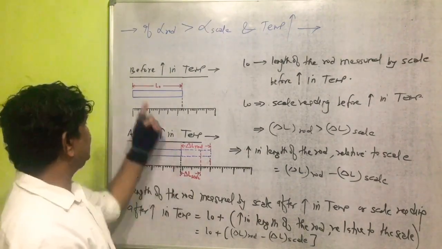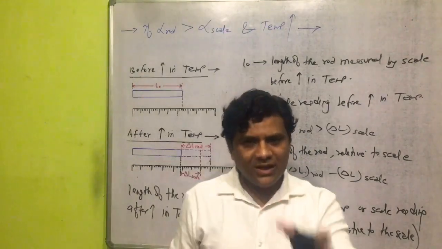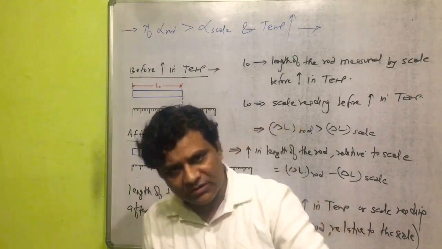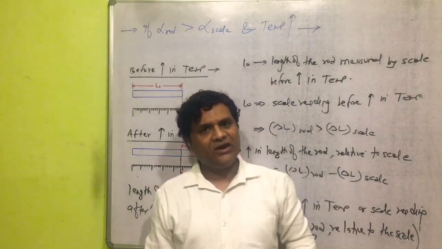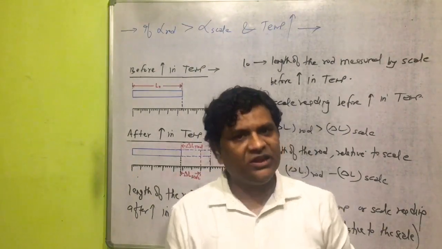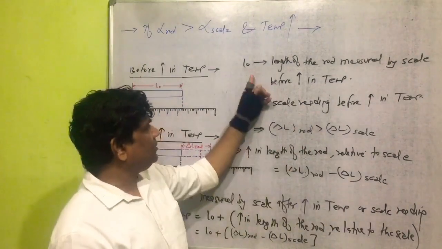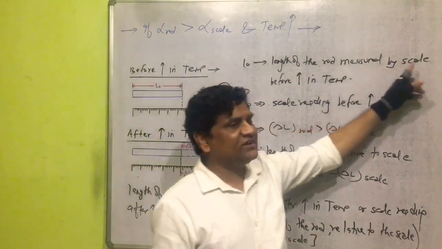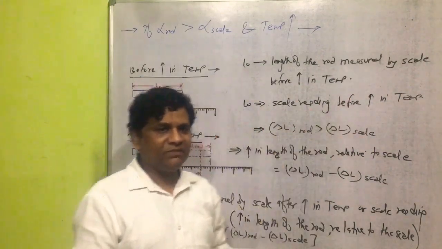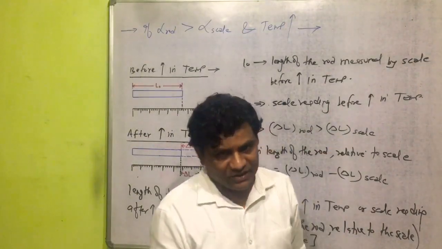Now the question is arising here, what is this L naught? You know, L naught is the length of the rod measured by scale before increase in temperature, or L naught is the scale reading before increase in temperature. So L naught is the length of the rod measured by scale before increase in temperature, or L naught is the scale reading before increase in temperature.